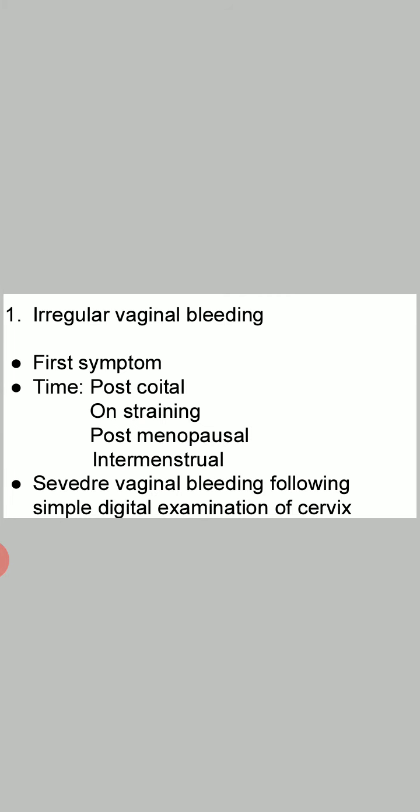In the clinical features, let's first talk about the symptoms of Ca cervix. The very first symptom is irregular vaginal bleeding. This occurs very early, so it is the first symptom of Ca cervix. This bleeding occurs on different occasions. So what is the time of vaginal bleeding? First, it is seen post-coital. It occurs after the menopause.